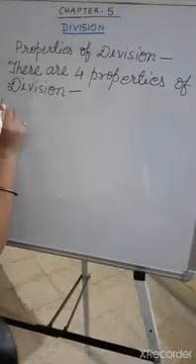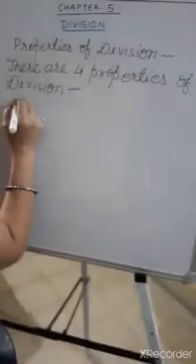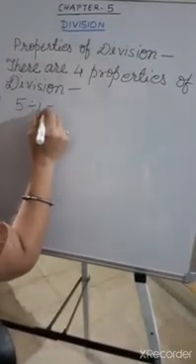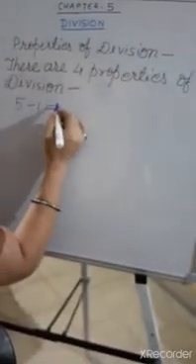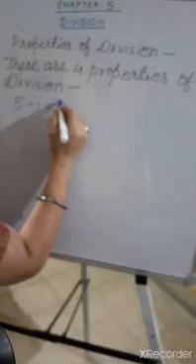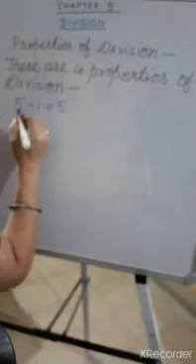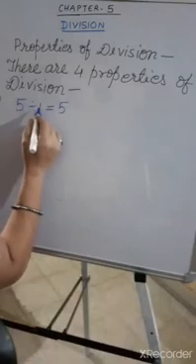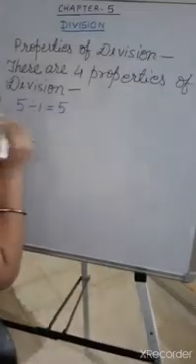There are 4 properties of division. The first property is: when any number is divided by 1, the quotient we get is the number itself, meaning the same number, like 5 divided by 1, 1 fives are 5.